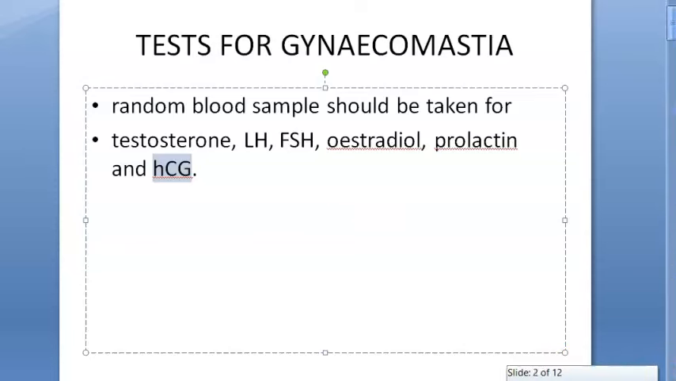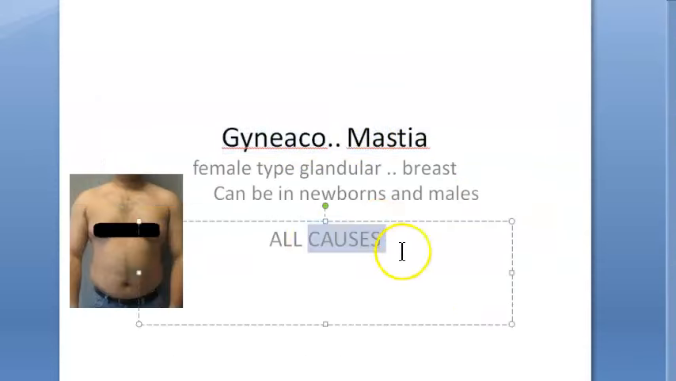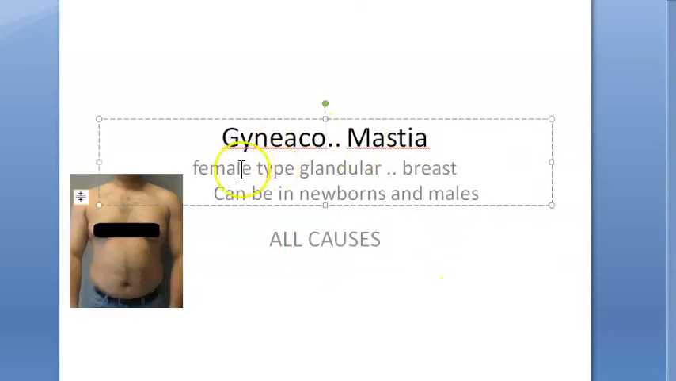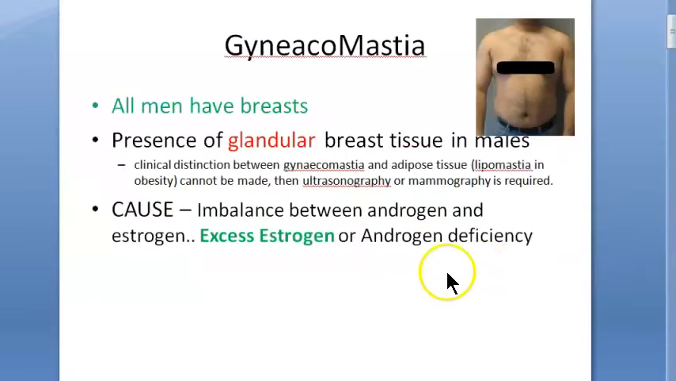So basically in this video we have looked at the causes of gynecomastia. The point of this video was to look at all the causes. Gyneco means female type, glandular, and mastia is breast. So basically gyneco refers to female, so female type glandular breast is the meaning of this. It can happen in females or males. You will see it in newborns, and it can happen in males. Generally we're talking about all the causes.